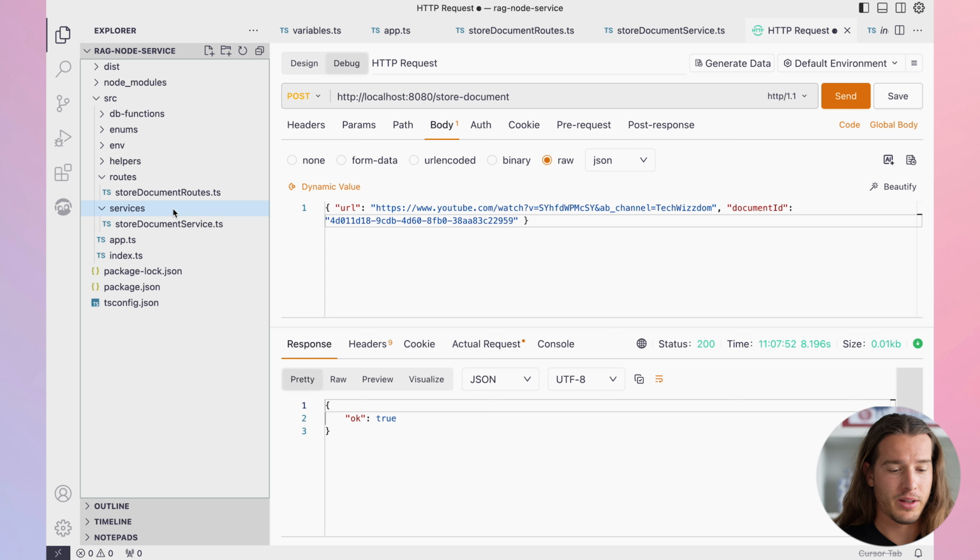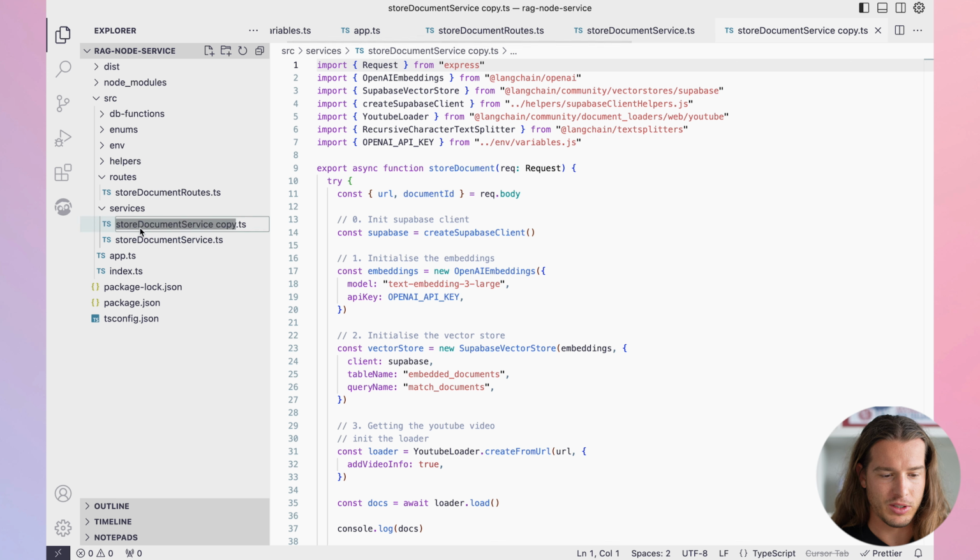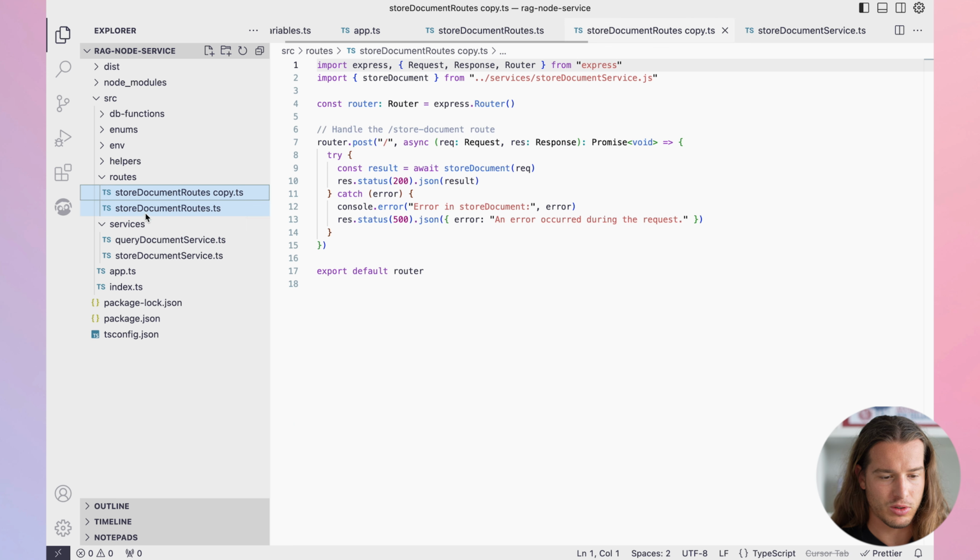We are again in our service, and similar to this, we just need a service for querying it. So query document service, and of course route. We have query document route.